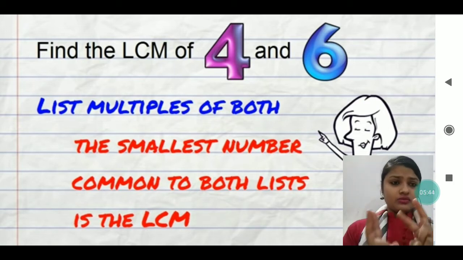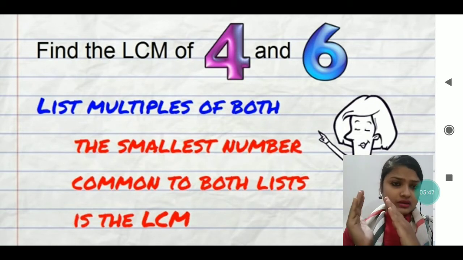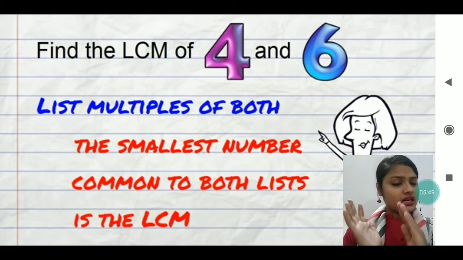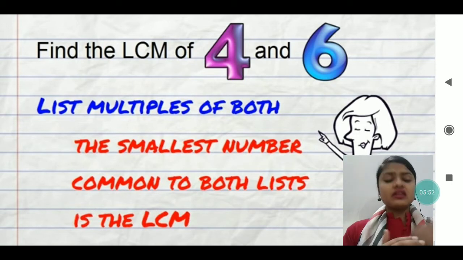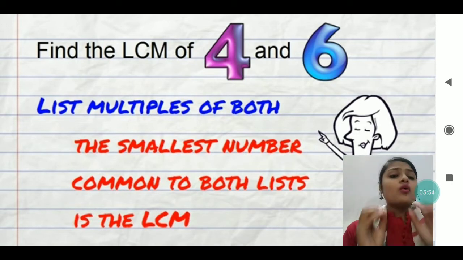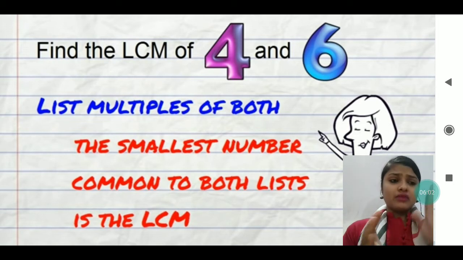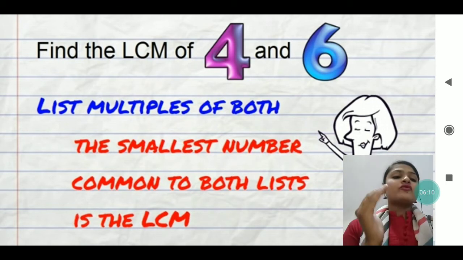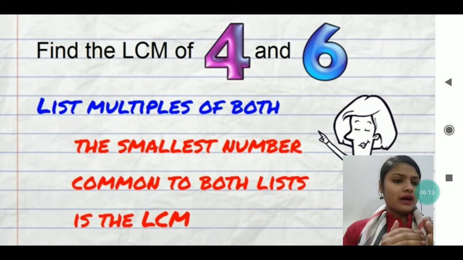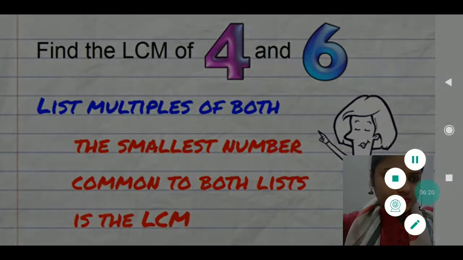Both lists means I will write the multiples of 4 and the multiples of 6, and then I will look for which one is the smallest. And the smallest we used to get in the beginning only. No need to go further, no need to write the multiples till 10 or till 100, or so many multiples. When you are writing the multiples, keep in your mind that the first multiple which is common to both numbers is the LCM of those numbers. It's very easy.